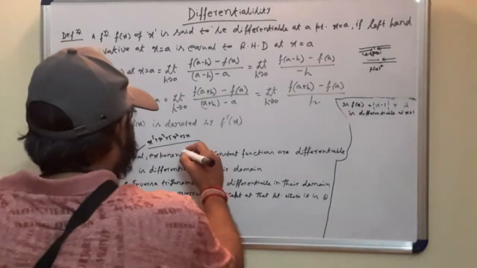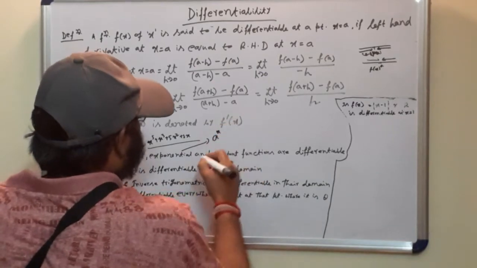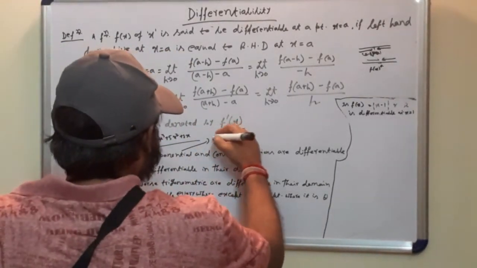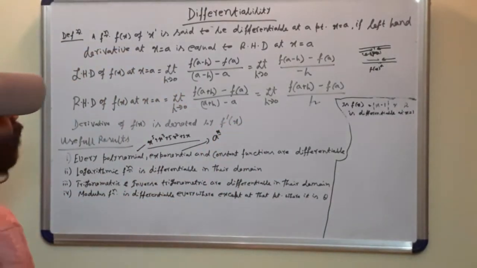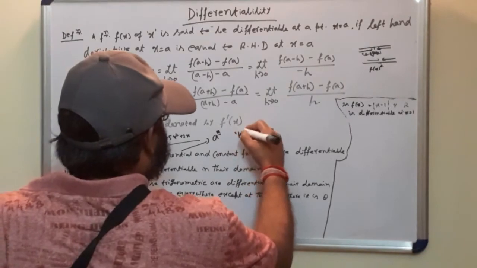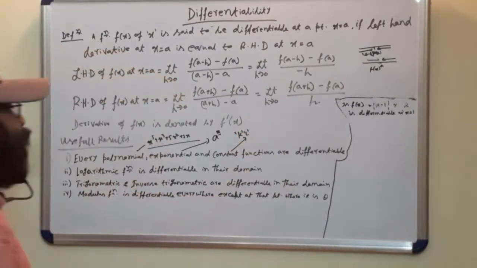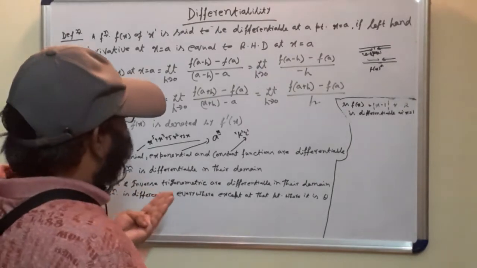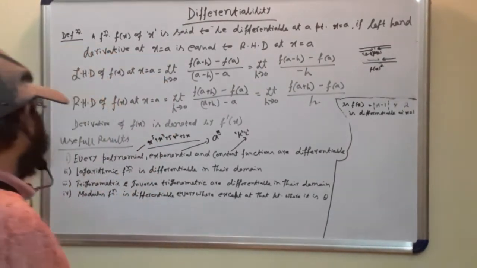What is an exponential function? A to the power x is an exponential function. The variable x is in the exponent itself. Constant function, that is, say, k is a constant or c is a constant. That is the constant function. All these particular functions are differentiable. We can easily prove it from first principle itself. I think in class 11 you have done it.